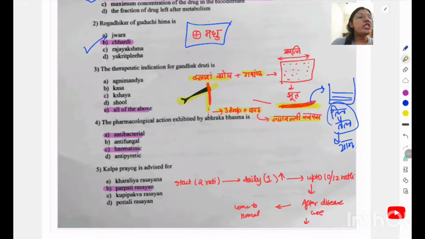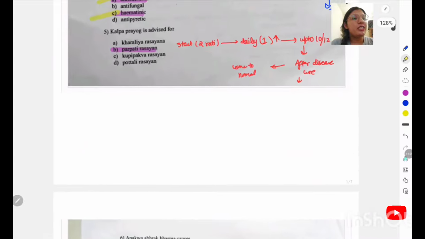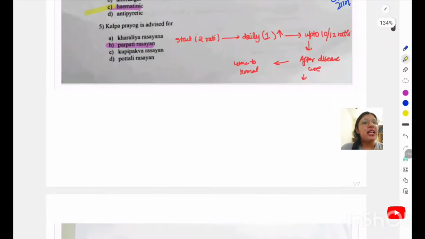The pharmacological action exhibited by Abhraka Bhasma: it is a haematinic also, and it is an antibacterial also. Kalpa Prayoga is advised. So first you have to understand what Kalpa Prayoga is. Kalpa Prayoga is one specific dose-related concept, also known as Vardhamana, and it is specifically indicated for Parpati Kalpana, Parpati Rasayana. So what is happening actually: in Parpati we give a starting dose of 2 rati, then subsequently increase 1 rati daily, up to 10 to 12 rati.